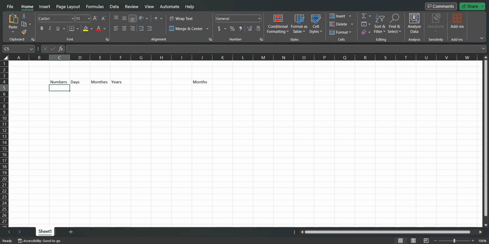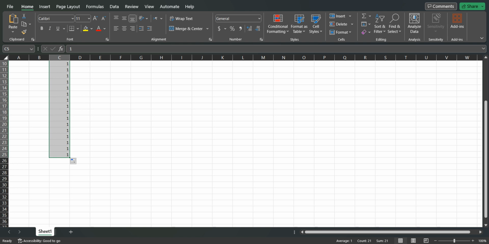For numbers, for example, if I want to get from 1 to 50 or 100, I can start with 1 only. And then from here, you will see the bottom right corner. When I see the mouse turn into a black plus, I can drag it down as far as I want. Now you will see all the numbers as number one.